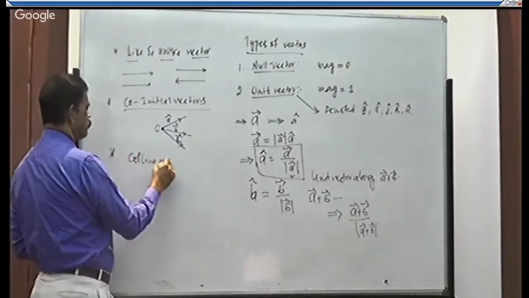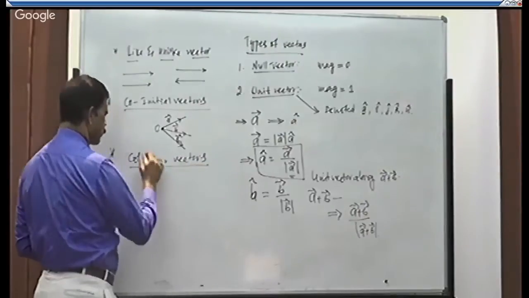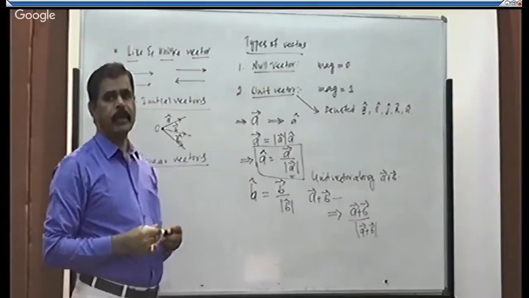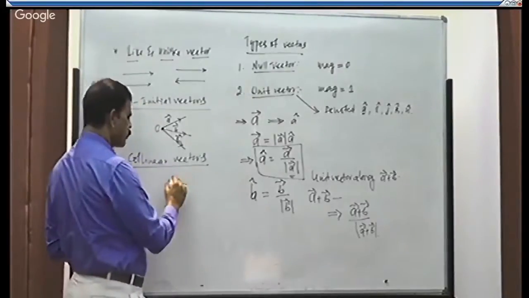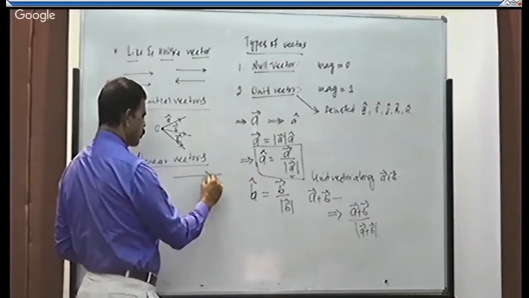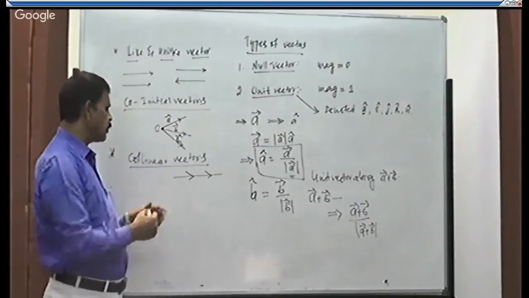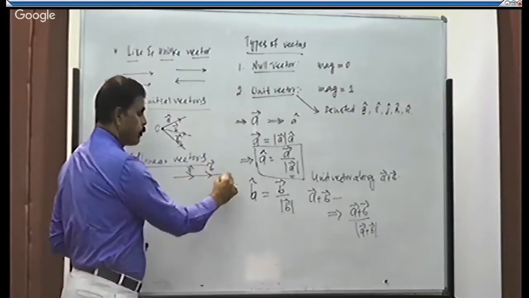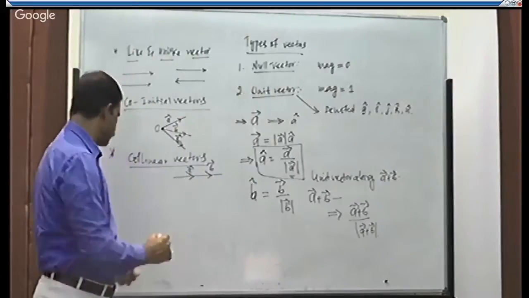Collinear vectors. Collinear means in the same line. If a number of vectors are acting along the same line, for example vector A and vector B are on the same line, they are said to be collinear vectors, right?